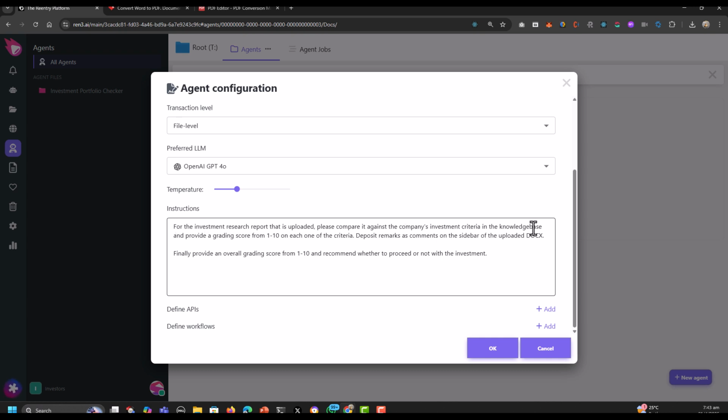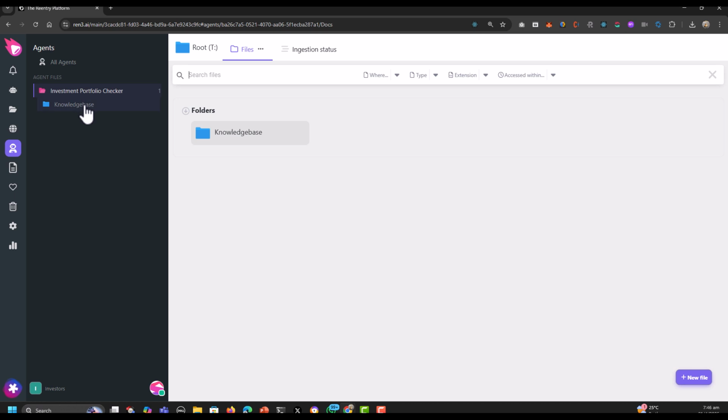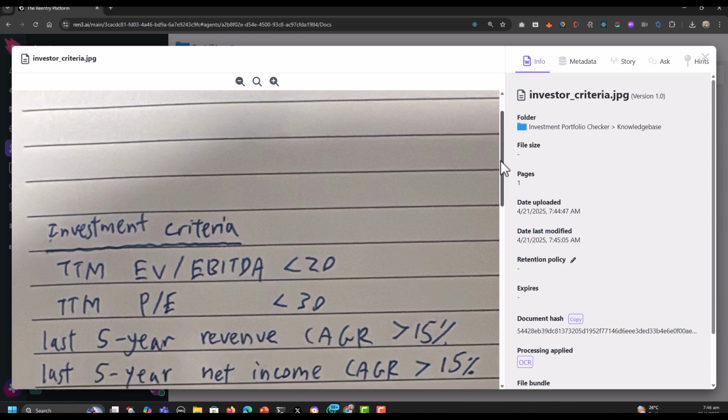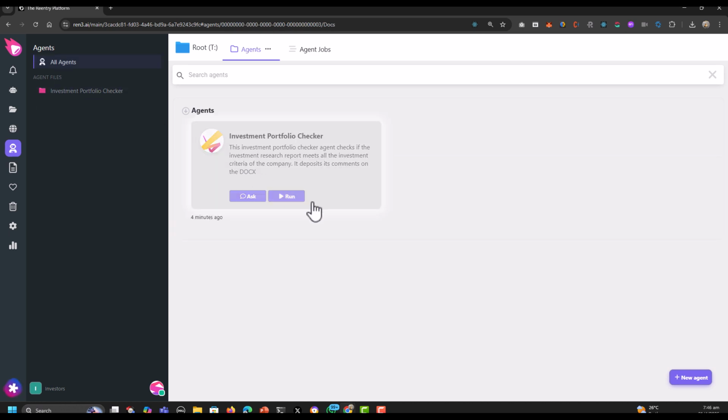In the setup page of this agent, I've provided a simple prompt that tells the agent to evaluate an uploaded DOCX investment report and provide its comments on the sidebar based on the uploaded investment criteria. In the knowledge base folder of this agent, I've uploaded the investment criteria, which is basically some scribbling on a piece of paper on which I took as a screenshot with my iPhone. Yes, ReN3 can even OCR images such as this and use the input for its processing.